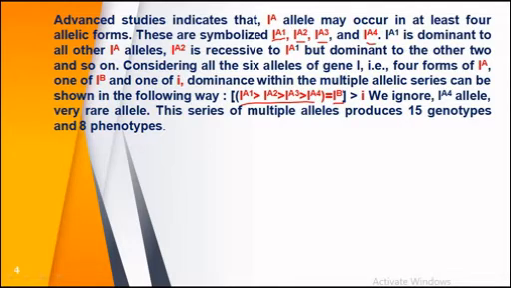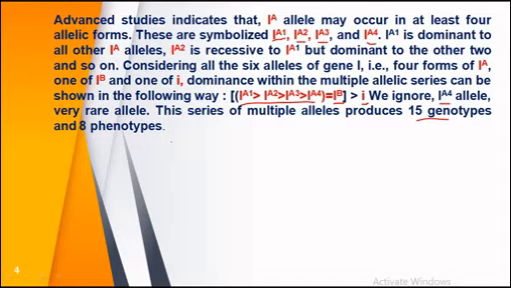Means they can have codominance. But all these five alleles are dominant to small i. So we ignore here IA4 because it has very rare phenotypic expression. So by ignoring this IA4, the series of multiple alleles will produce 15 different genotypes and 8